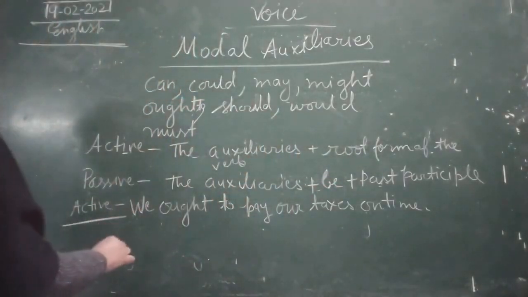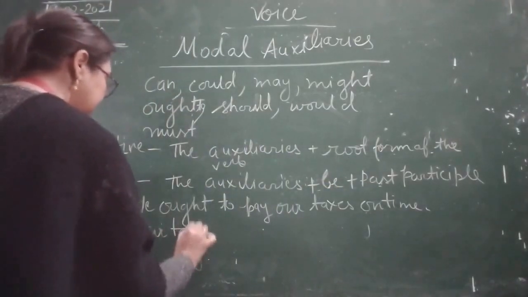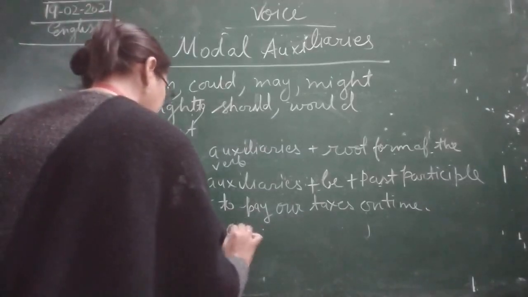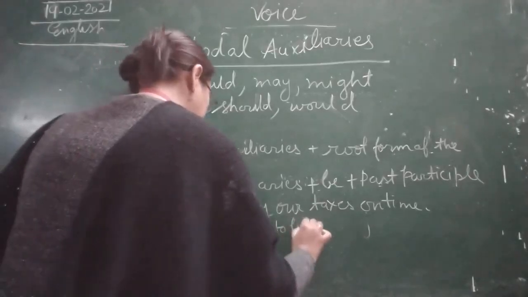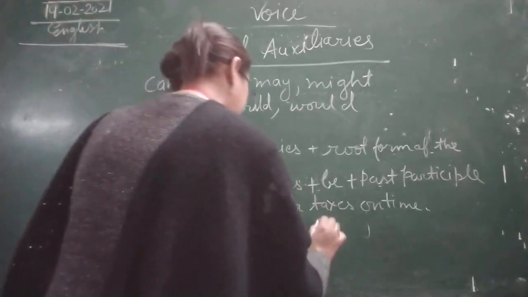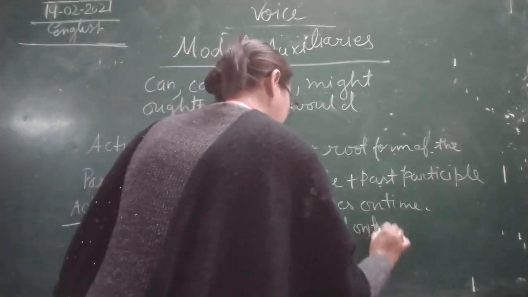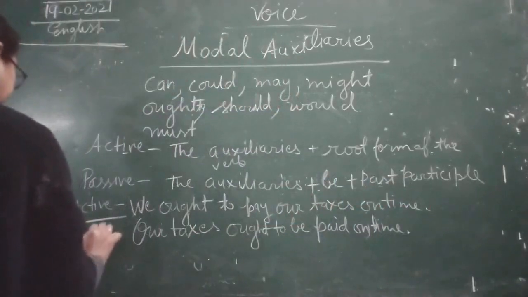Our taxes ought to be paid on time. Okay, this is passive voice.